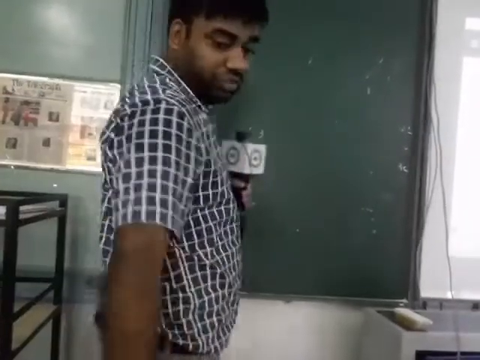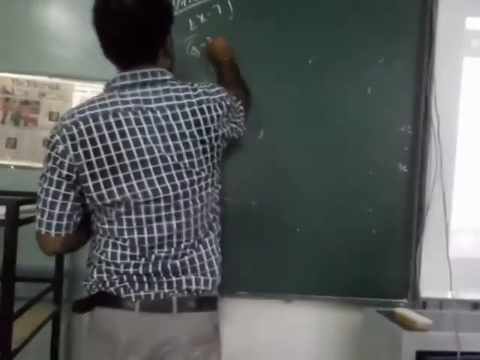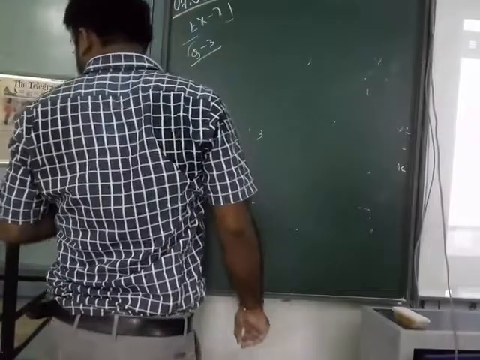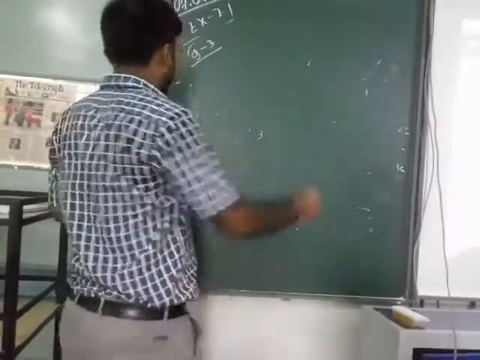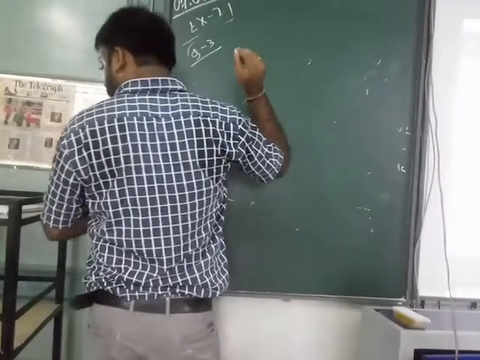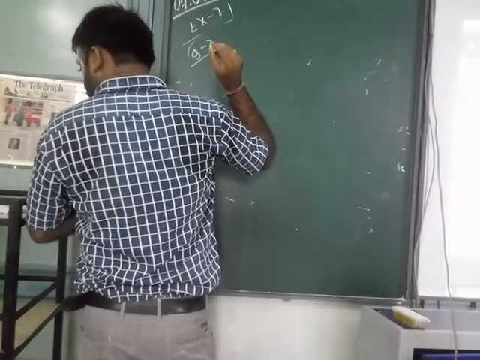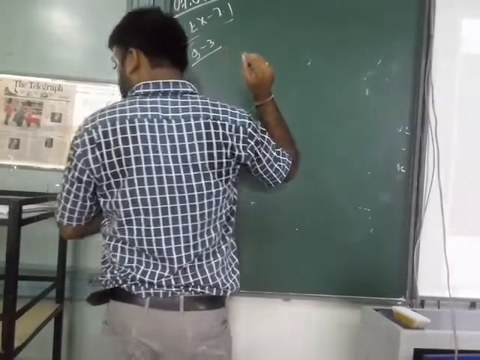Next question, that is question number 3. AD and BC are equal and perpendicular to a line segment AB, so that CD bisects AB.